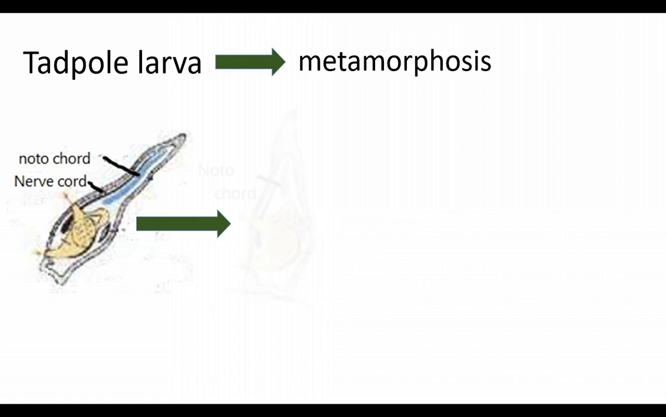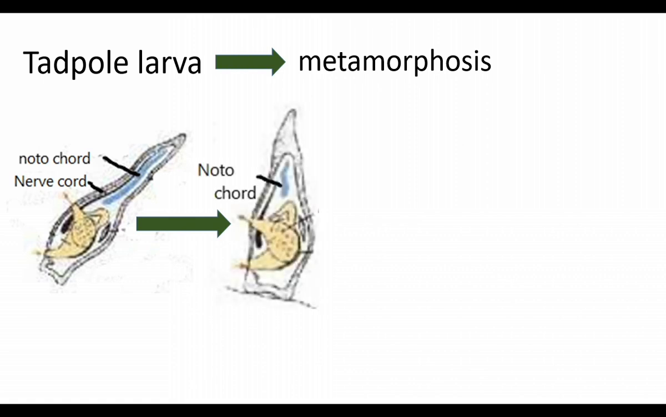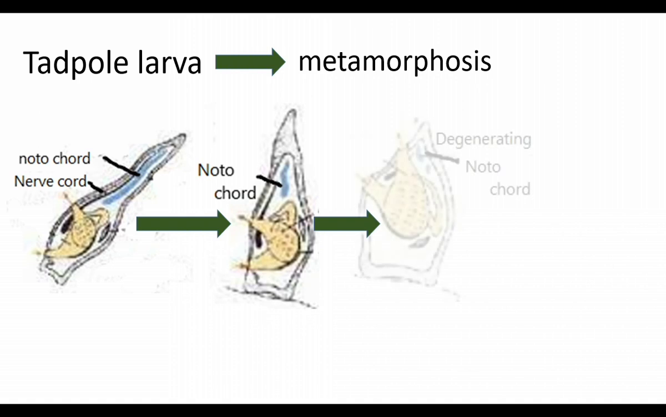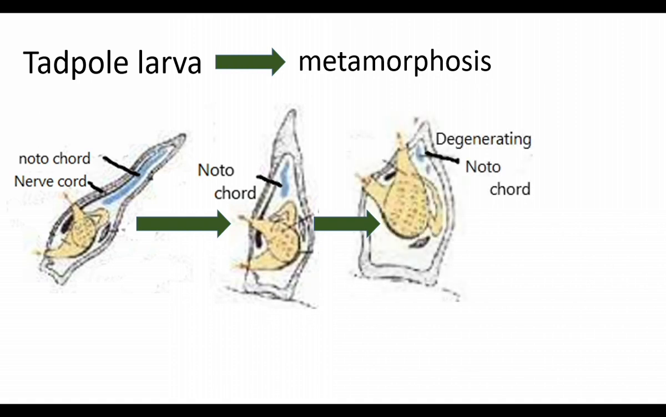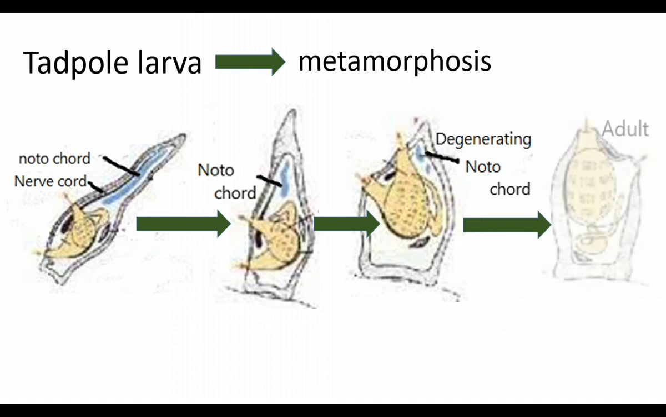In the second stage, the larva becomes attached. In the beginning, the larva is free swimming. When it undergoes metamorphosis, it is attached. Then the notochord degenerates. It becomes smaller. When the larva becomes adult, it has no notochord. Since there is no tail, it has no notochord. Adult is attached form. Larva is free swimming.